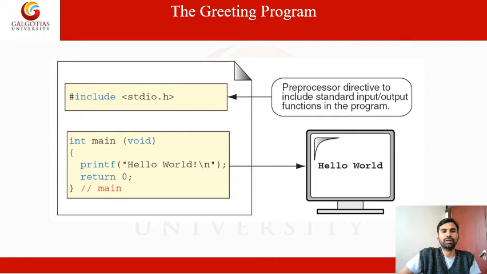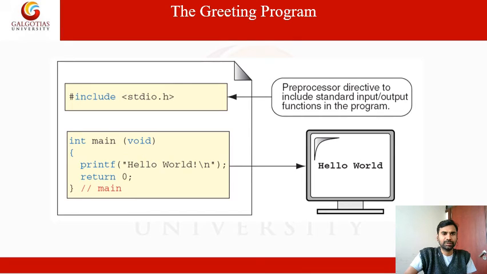This is a small greeting program. We write the greeting program using C. See this #include stdio.h, where we include the header file stdio, which is the standard input and output.